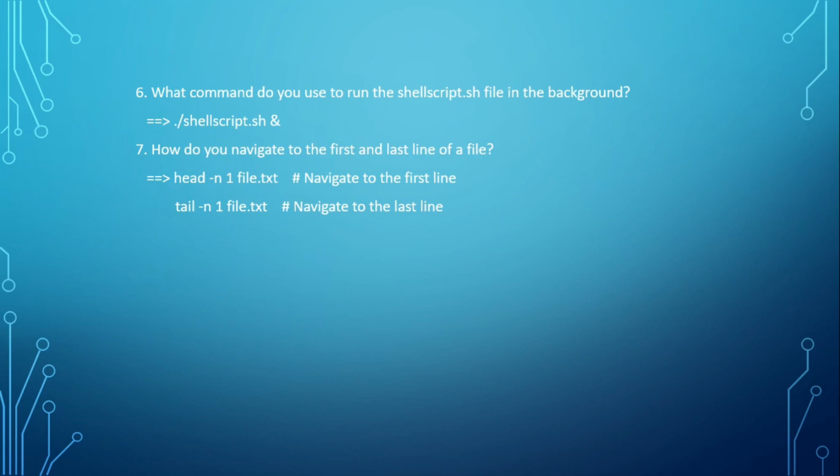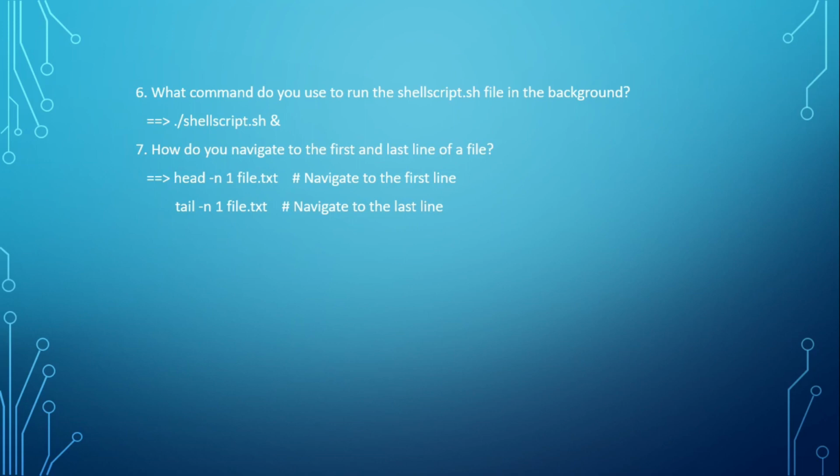But if you are specifically asking me in the vi editor, then there is a command. When you are doing vim filename, you will be in command line mode. Then you can press capital G and double small g to go to the last line and to come back to the first line. You can also use the dollar symbol to go to the last line. So this is how you can navigate to the lines in a file.